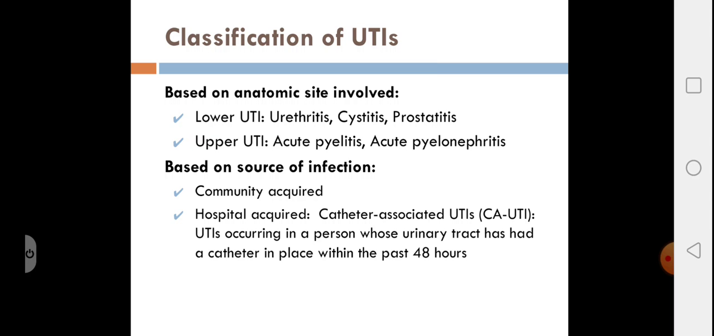Based on the source of infection, the UTIs can be community acquired because of improper hygiene, etc. And then hospital acquired, which usually follows instrumentation like use of Foley's catheter, known as catheter associated urinary tract infections, which occurs after the catheter is in place for the past 48 hours.